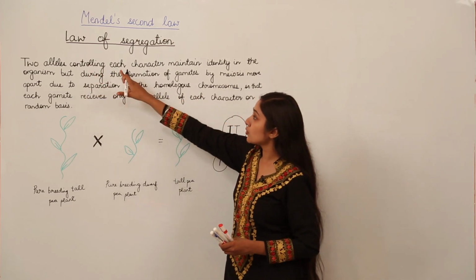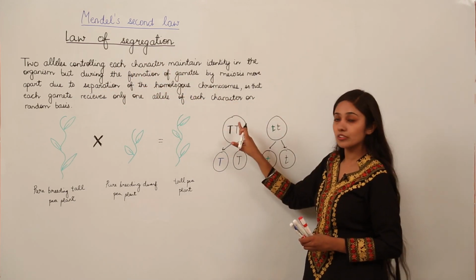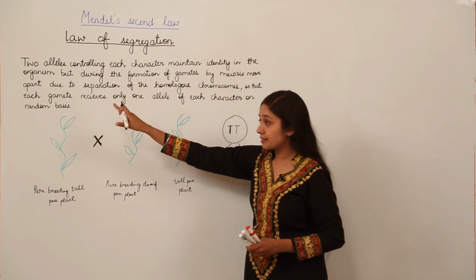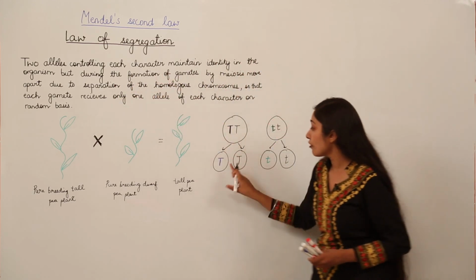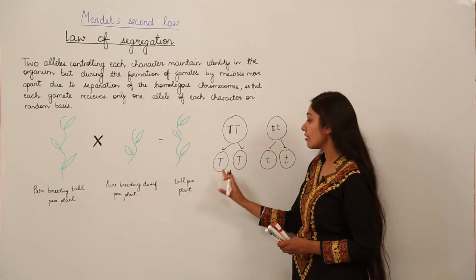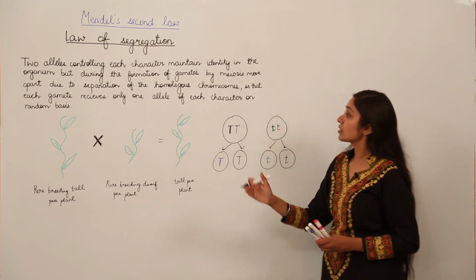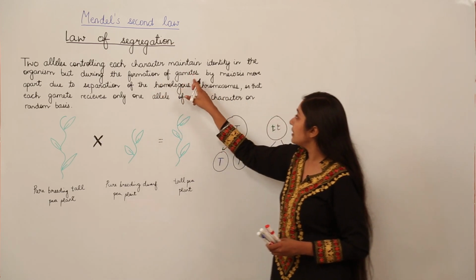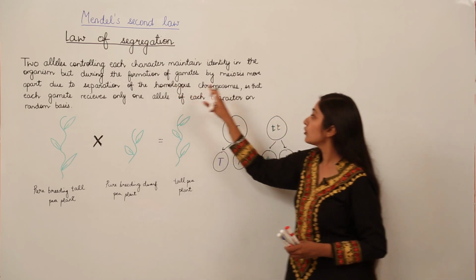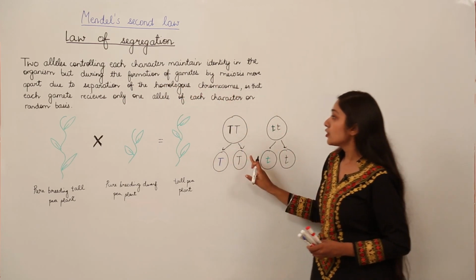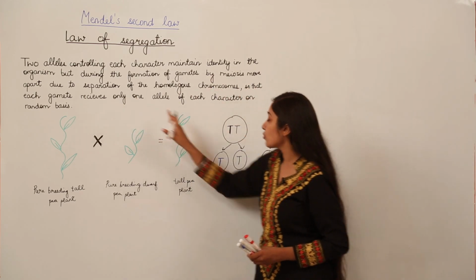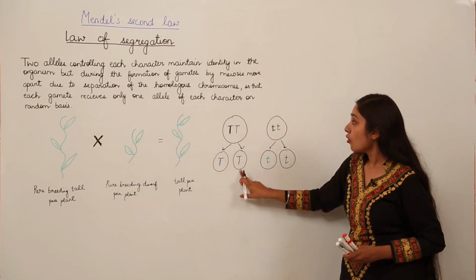Two alleles controlling each character maintain identity in the organism. But during the formation of gametes, gametes are what? Gametes are haploid, meaning they are going to have half the number of chromosomes. So during the formation of gametes by meiosis, the alleles move apart due to separation of the homologous chromosomes, so that each gamete receives only one allele of each